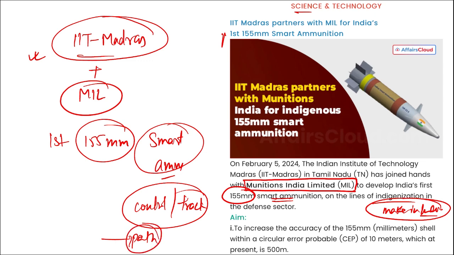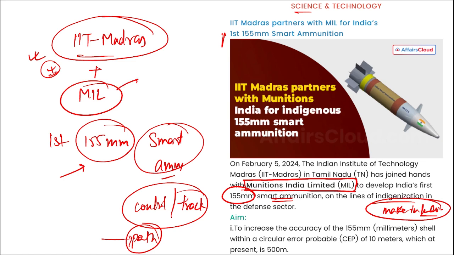That means in air this can easily change its path. That is the reason it is known as smart ammunition, correct? And it will be hitting the target that we assign to it. So this was developed by IIT Madras along with Munitions India Limited.